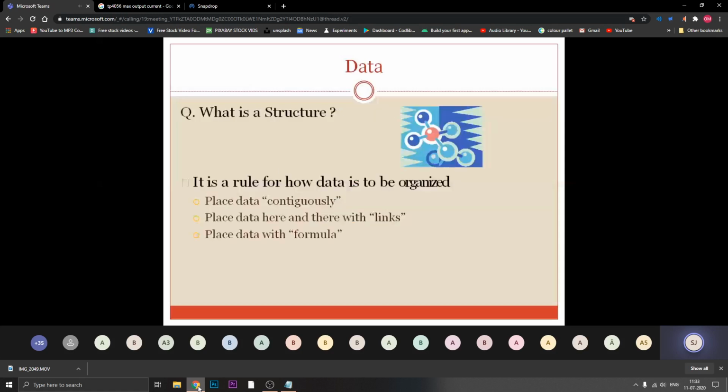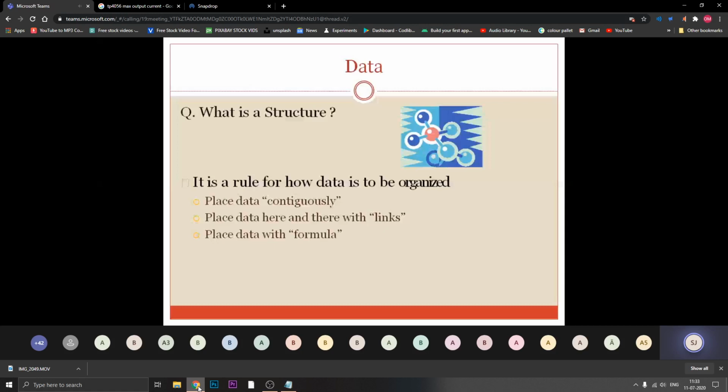That we discussed. Next, we discussed the meaning of structure. The structure has to satisfy some rules: it must be continuous, it must have some links, one after another, and you have to place some formulas over there. Depending upon what you are organizing, the rules change. But at least one of the rules, like continuity, connection, and a formula, has to be there whenever you are organizing your data.